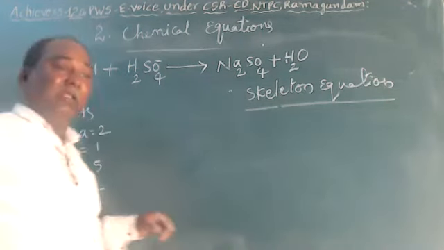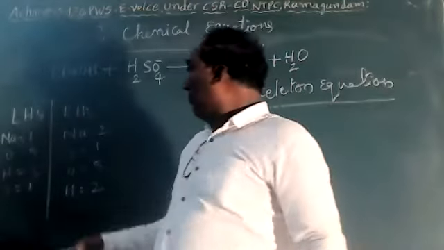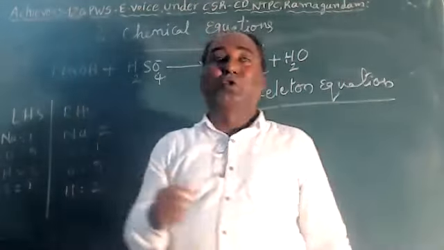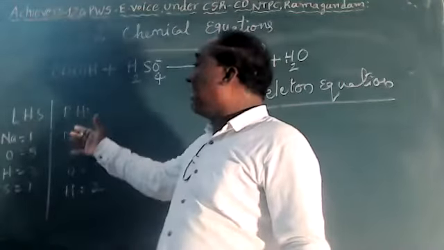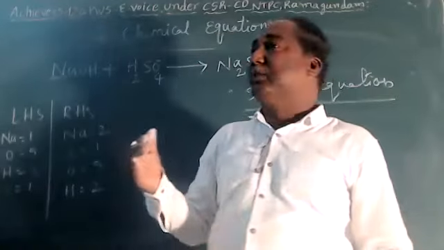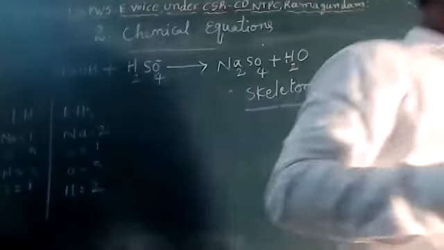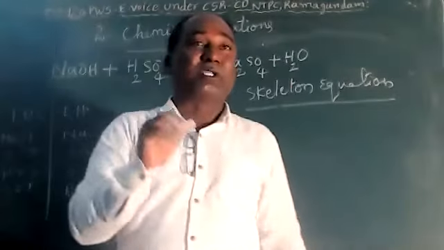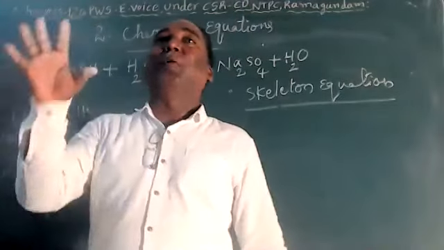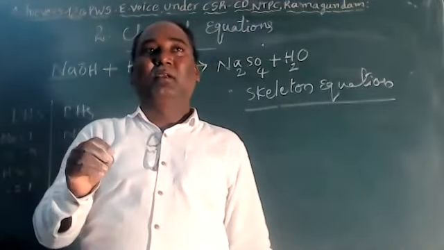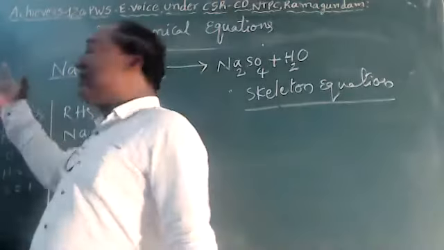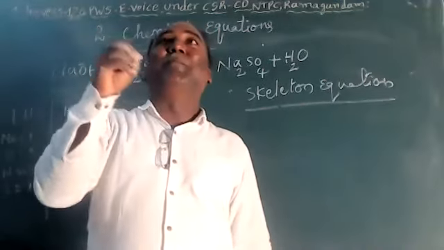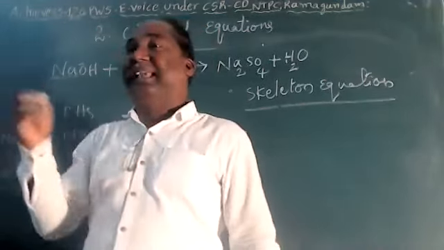So children, I will allot some work to you. Take the textbook, page number 31. On page 31, some balancing equation questions are given. Try to practice those questions. Some important balancing equations are given, so try to complete them.